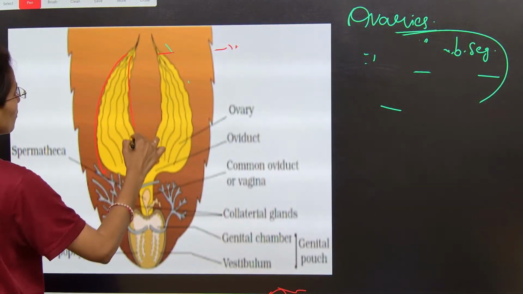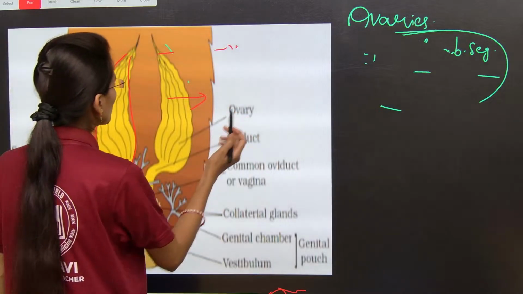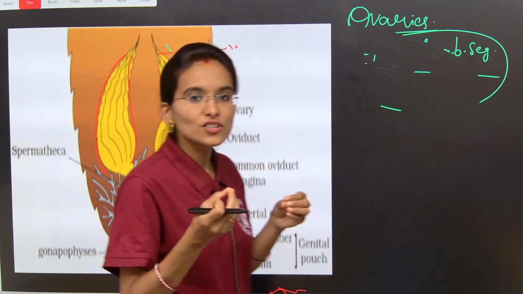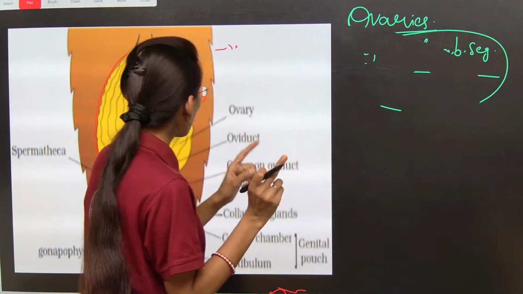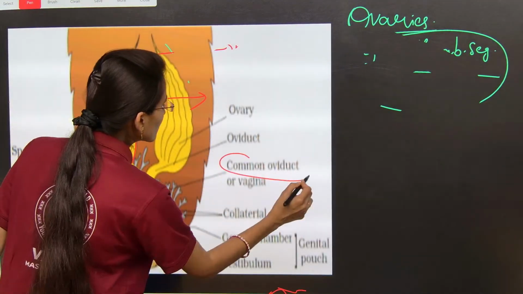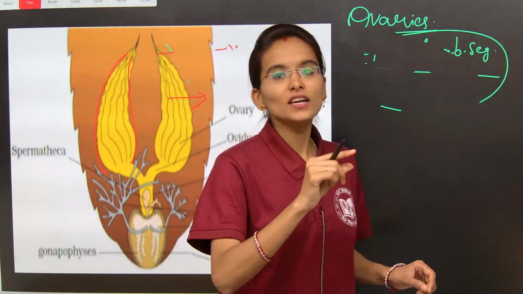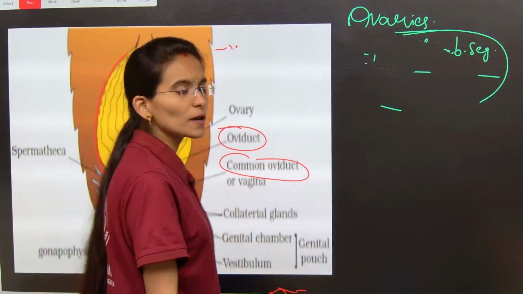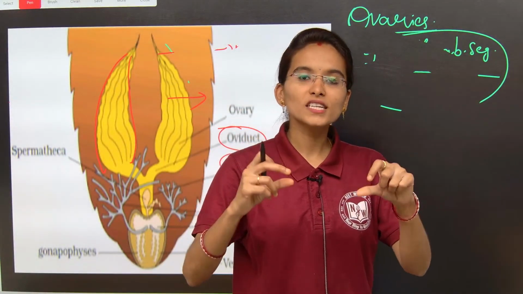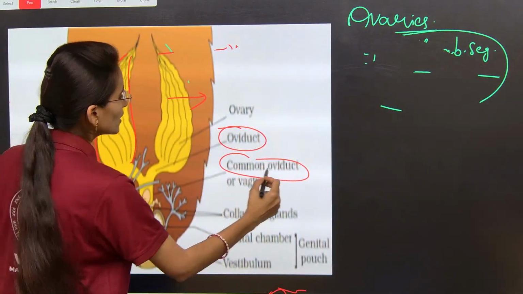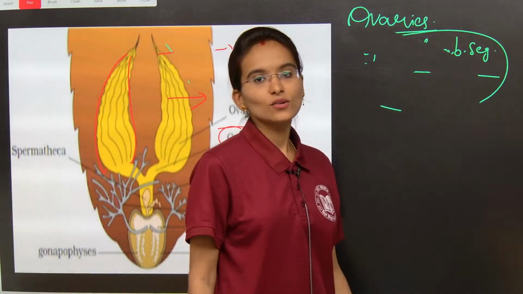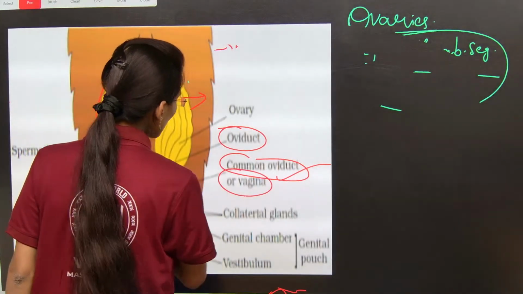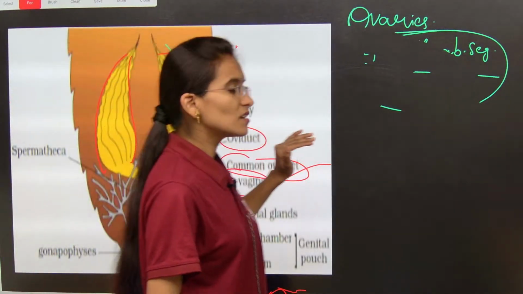Here you need to understand a few more and most important things. This will be the ovaries and this thread-like structure will be the ovarioles, and both the ovaries are going to produce a tube-like structure and they will join commonly. That common duct is called the common oviduct. From both the ovaries the tube will arise. The tube which arises from each ovary is called the oviduct, and both the oviducts from both the ovaries will unite and form the common oviduct. We can also call it the vagina. Clear up to this common oviduct, my dear students?